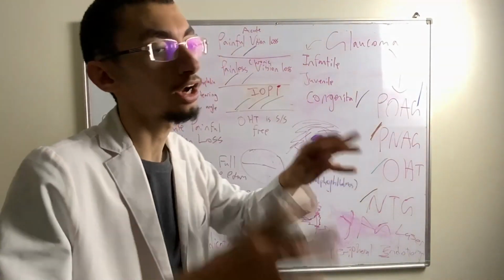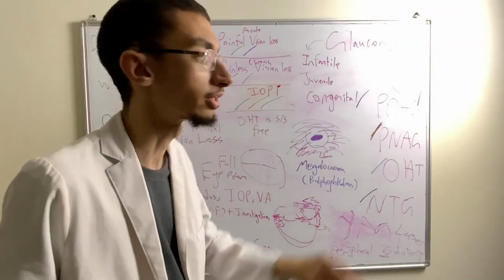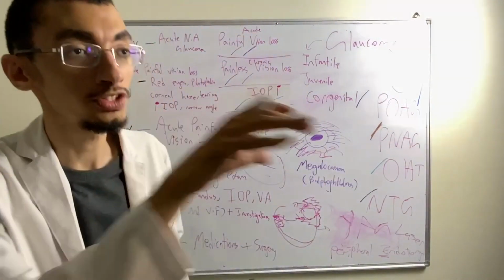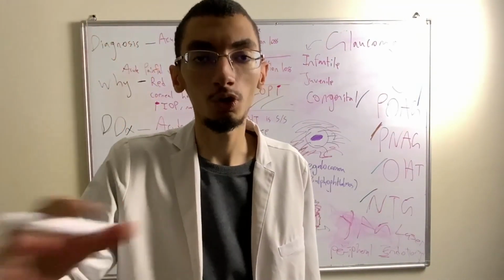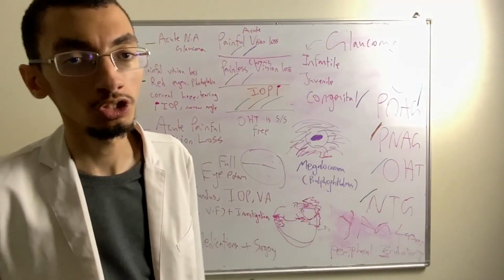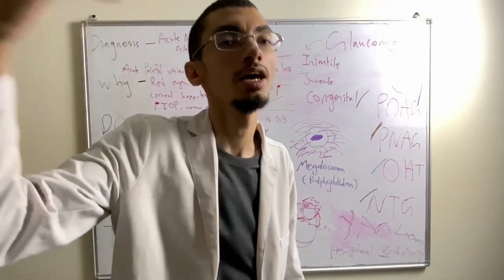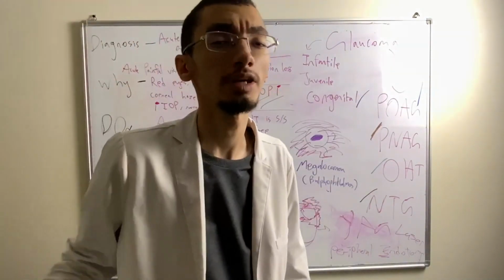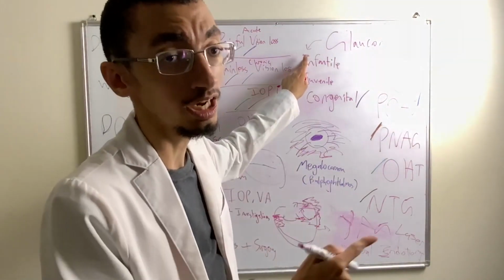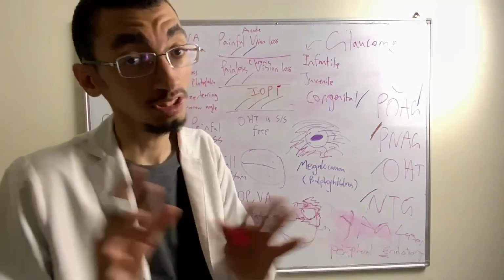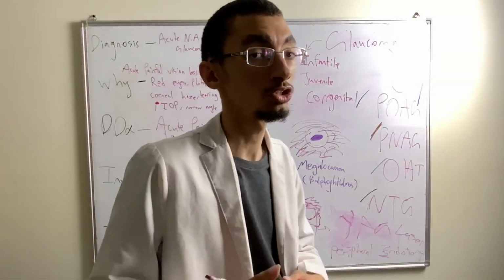Infantile and congenital are the same thing. The only difference is the onset. It is considered congenital glaucoma when you have a neonate, a baby that's born up to 2 years. Infantile is basically at a later age onset, let's say 6 years or 7 years. And the symptoms of infantile are much less severe than compared to congenital glaucoma.